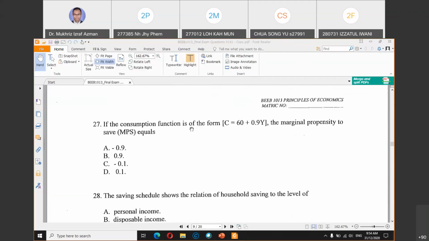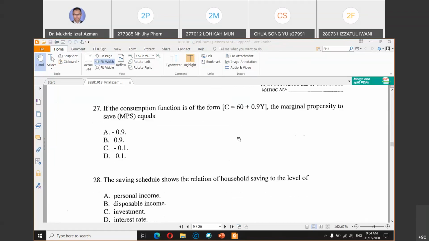Next question, you are given the consumption function. So MPS, 0.9, is what? Is it MPS or MPC? If you get that value, what is MPS? You should be able to figure it out.